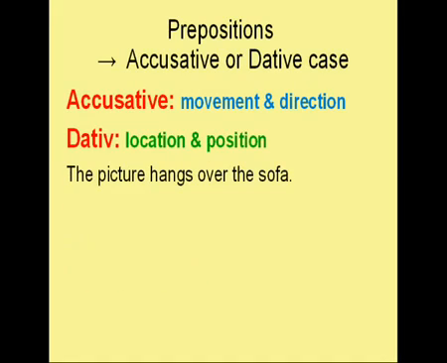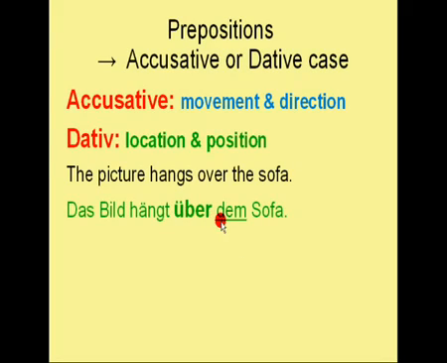Let's try another one. The picture hangs over the sofa. Does this imply movement and direction or location and position? Location and position, therefore the dative has to be applied. Over is translated with über, and Sofa is a neuter noun in German, and dem is the definite article for neuter nouns in the dative case. The sentence therefore reads: Das Bild hängt über dem Sofa.